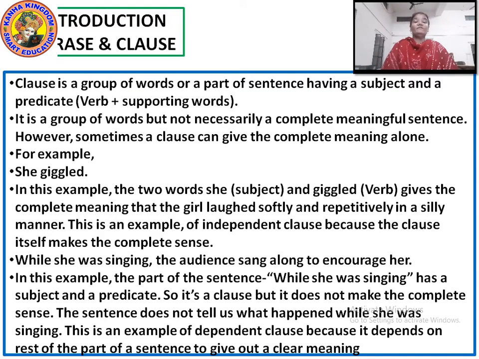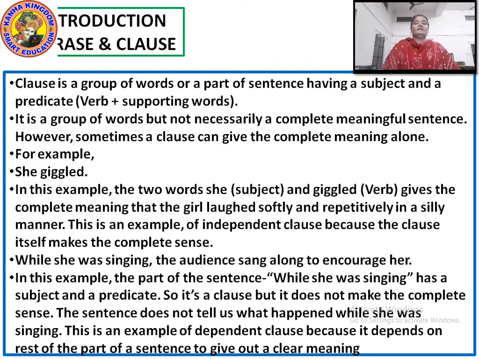Now if I say the sentence she giggled, in this example, the two words, she is the subject and giggled is the verb, right, and it gives the complete meaning that the girl laughed softly and repeatedly in a silly manner. This is an example of an independent clause because the clause itself makes complete sense, right?